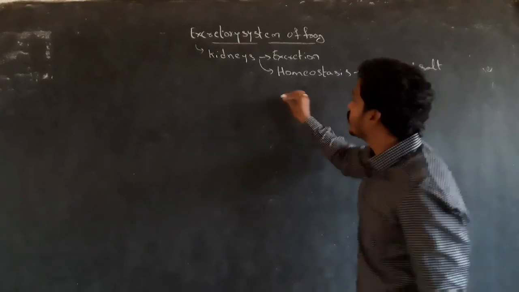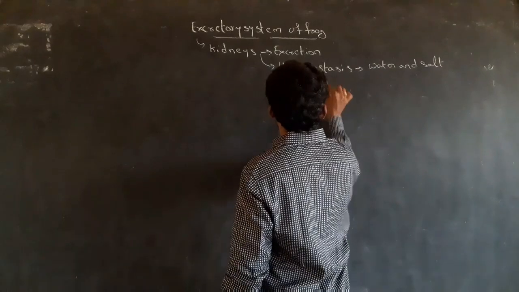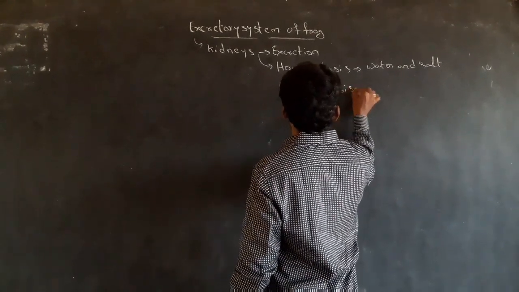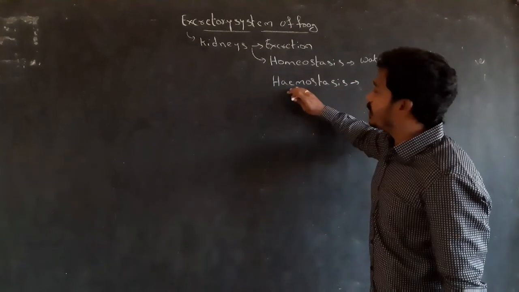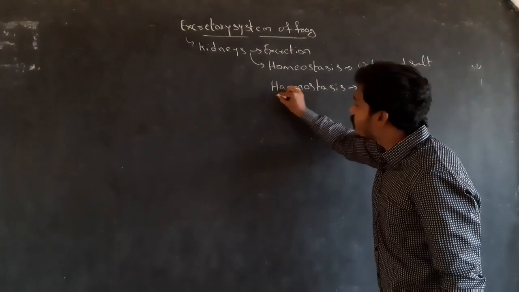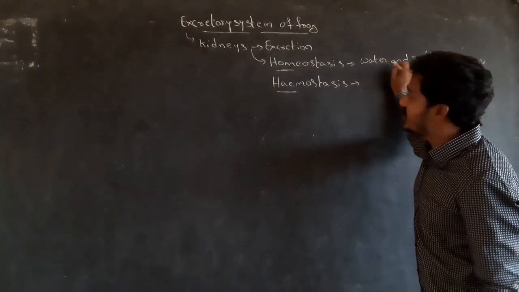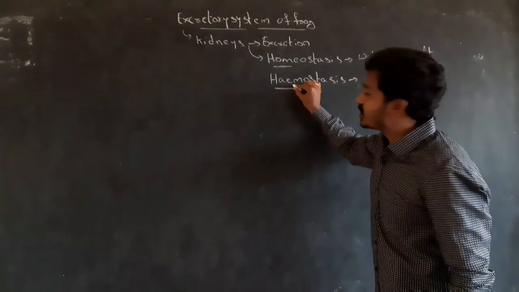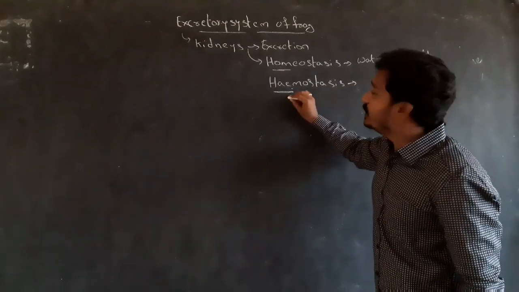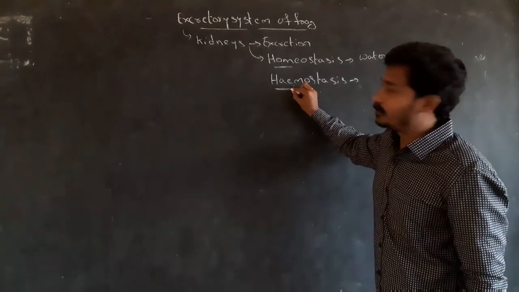We also discuss hemostasis. Hemostasis means stopping of bleeding. Homeostasis means maintenance of water and salt balance in the body. Hemostasis: hemo means blood, and stoppage of bleeding is called hemostasis.